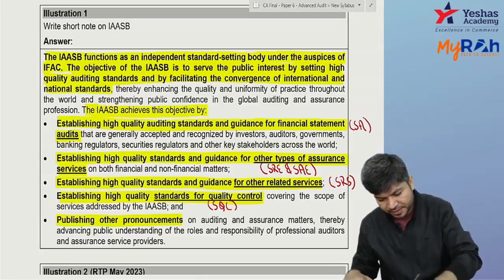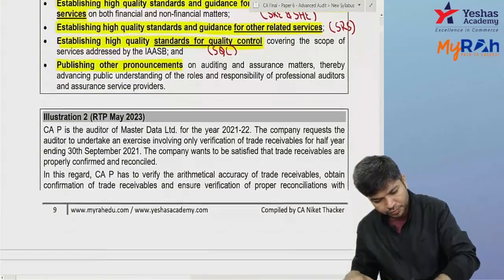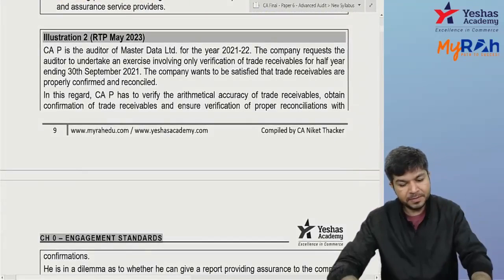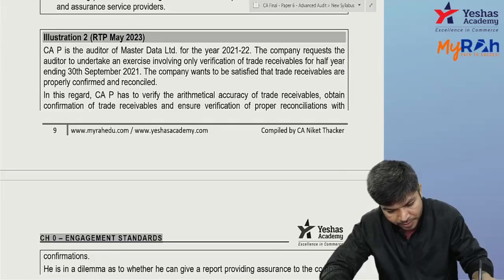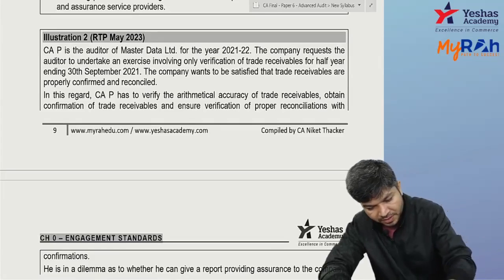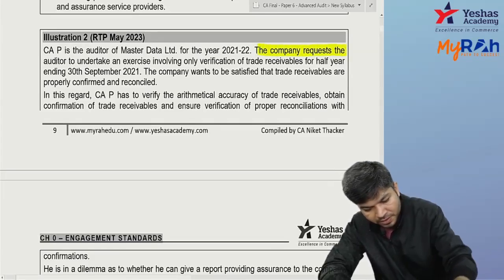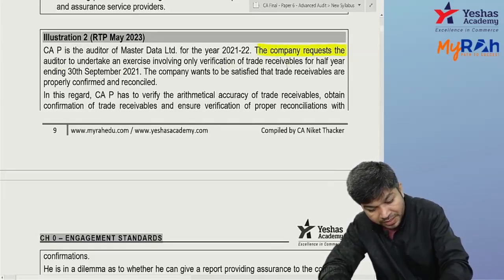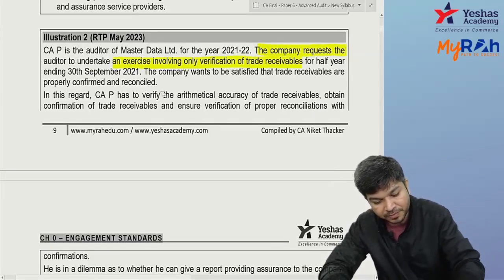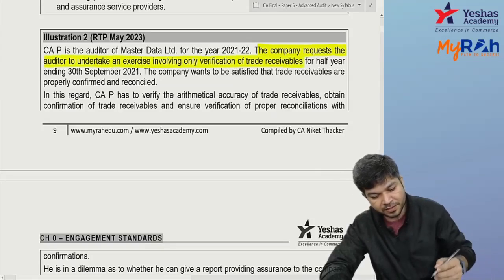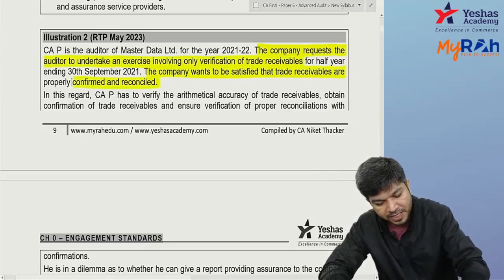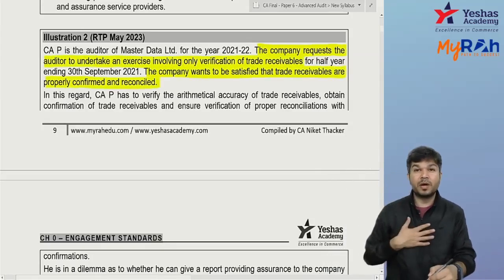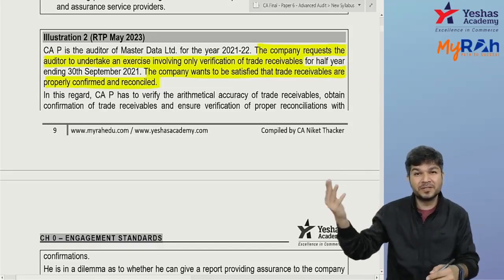Okay, moving ahead, illustration number 2. CAP is the auditor of a company for 2021-22. The company requests the auditor only for the verification of trade receivable. They want only the verification of trade receivable. So you just have to send a confirmation to trade receivable and reconcile it. So you are required to send a confirmation, an external confirmation.